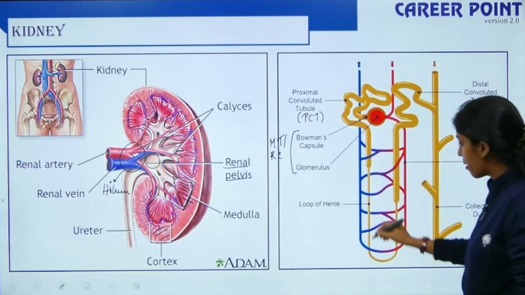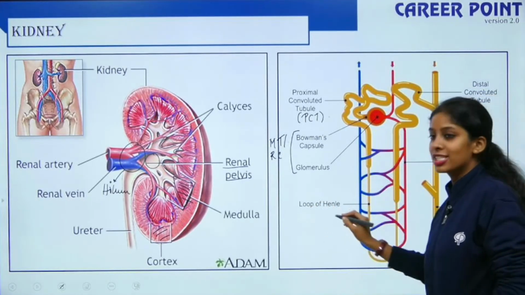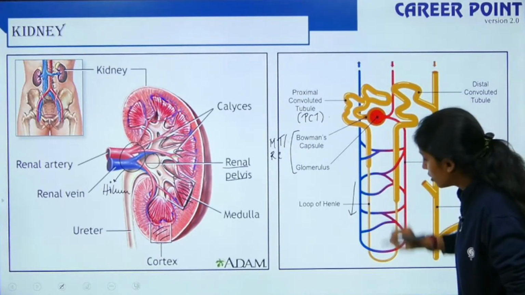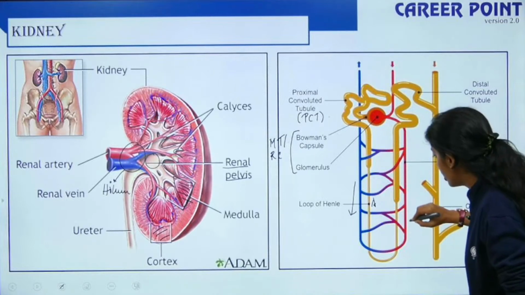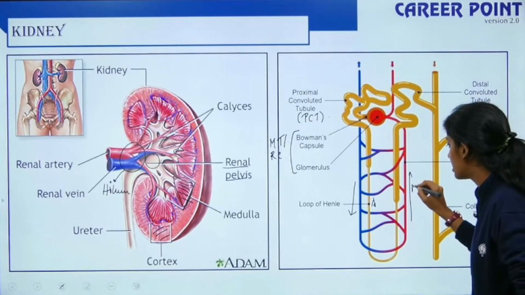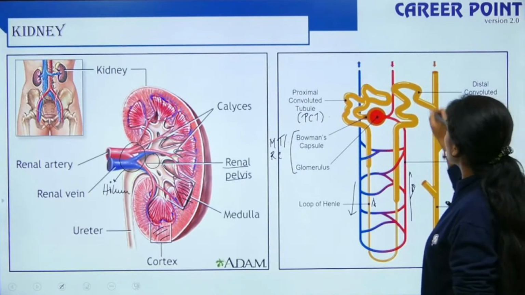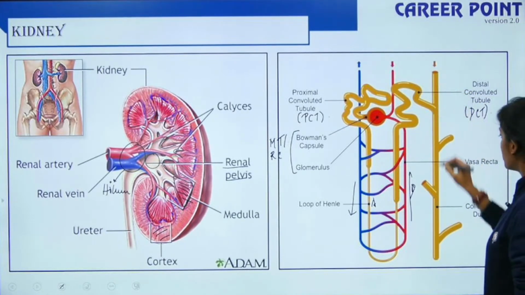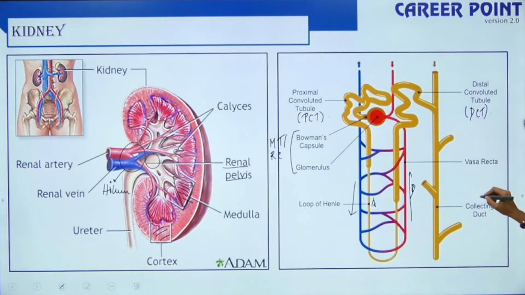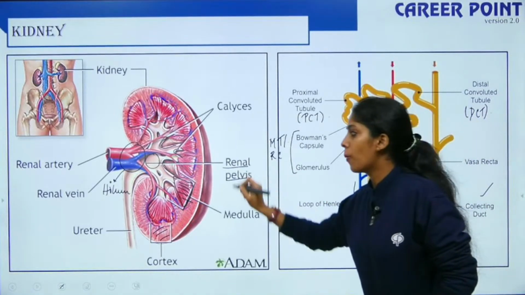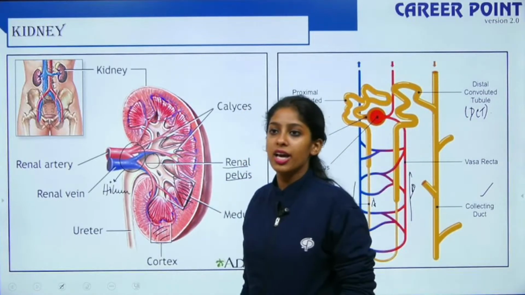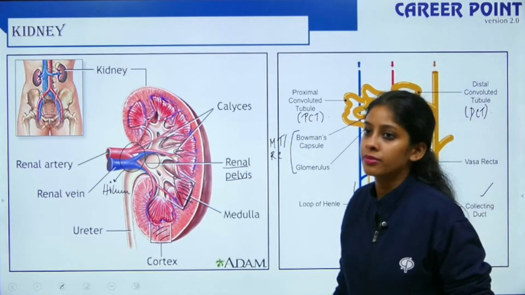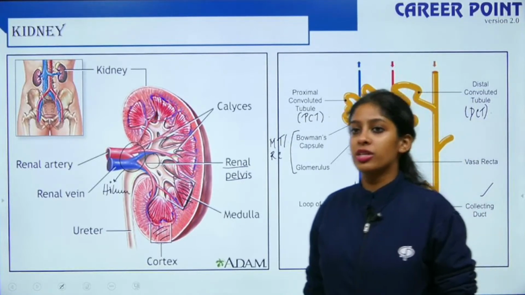Then you have the hairpin shaped loop of Henle, with a descending limb coming down and an ascending limb moving up. Then it opens into another structure, the DCT, which opens into a straight tube, the collecting duct. The collecting duct finally opens into your renal pelvis via the calyxes. Alright? Fine. Multiple questions are going to come in NEET from this.